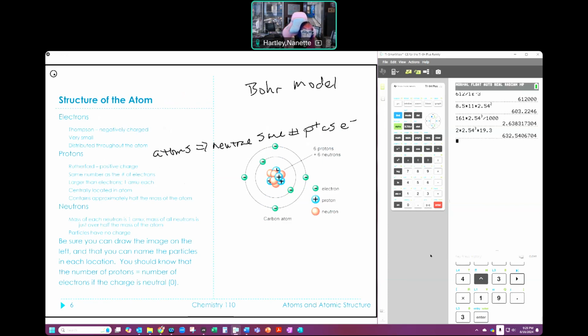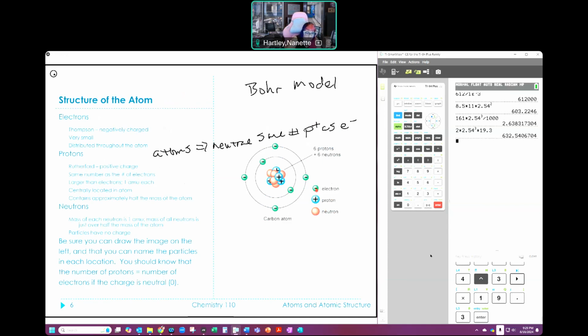I also have neutrons. The mass of each one is an atomic mass unit. The mass of all neutrons is just over half the mass of the atom. It depends on how big it is, whether it's half or more. The heavier you get, the more of them you need. These particles have no charge, just mass, no charge. So you'll see their symbol is here. There is no charge there. My protons, since they're positive, have a plus in them. My electrons, since they're negative, have a negative in them. These are bigger because they're each one atomic mass unit. My electron is very, very small comparative to that.